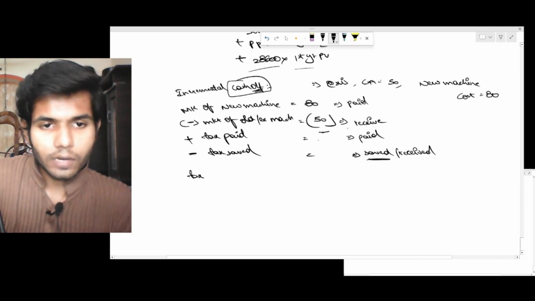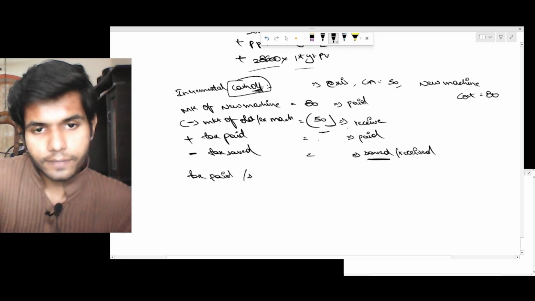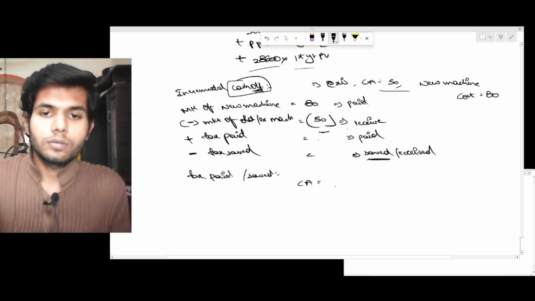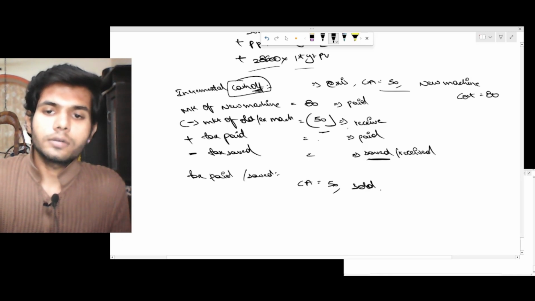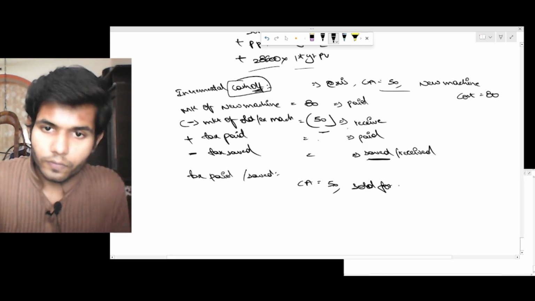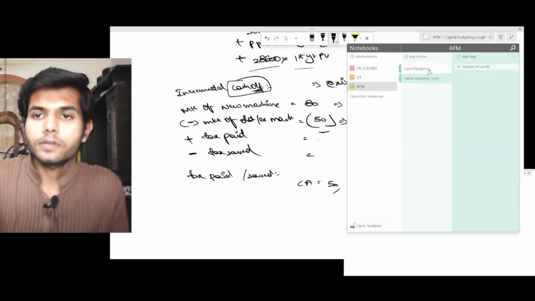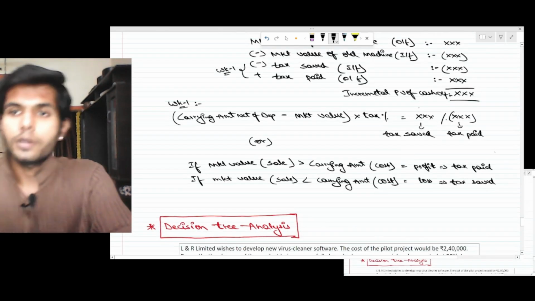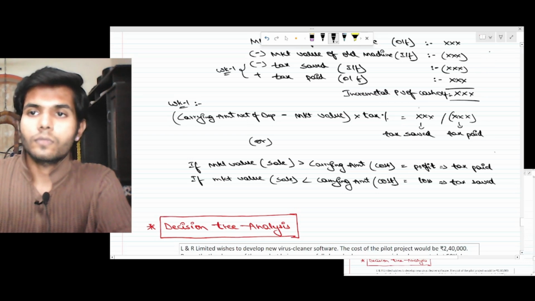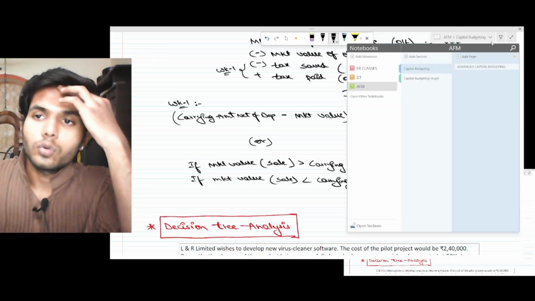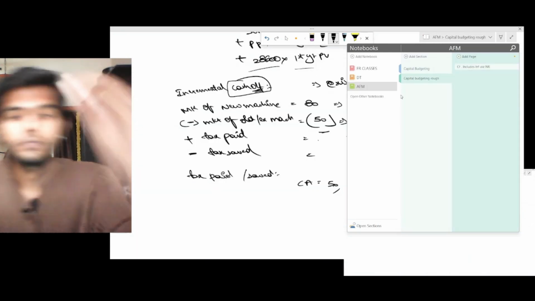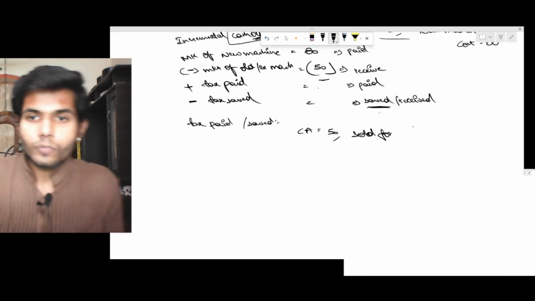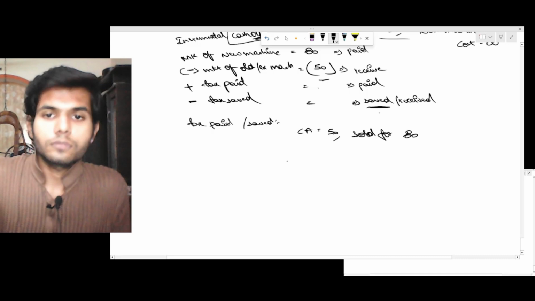Now, tax paid or tax saved, how will you calculate it? Let's say the carrying amount, book value, is 50. I've sold it for 80.